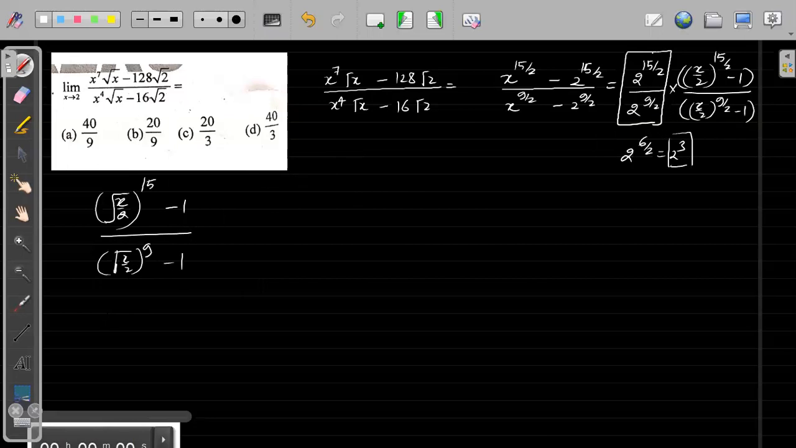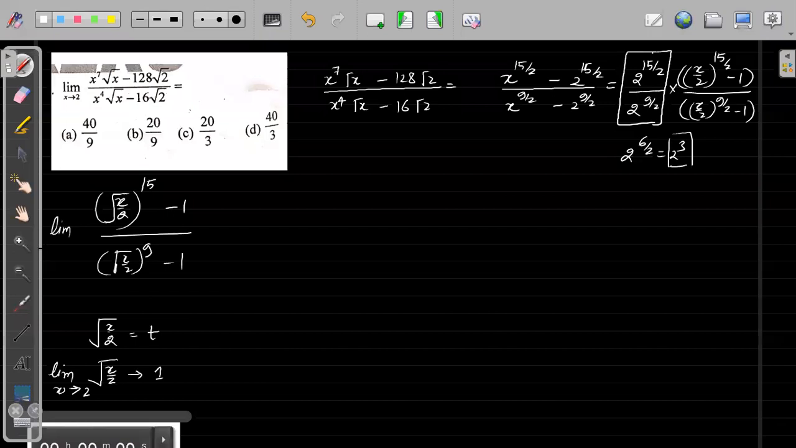Now, one thing is we can take, this is just for my simplification. I can take root of x by 2 equals t. So as limit x tending to 2, root x by 2 will tend to 1. That means the value of t will tend to 1. So I will simply substitute. This is limit of x tending to 2. I can change this to limit of t tending to 1. And this thing I can change, t to the power 15 minus 1 divided by t to the power 9 minus 1.